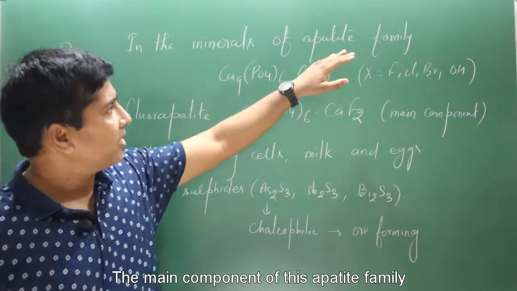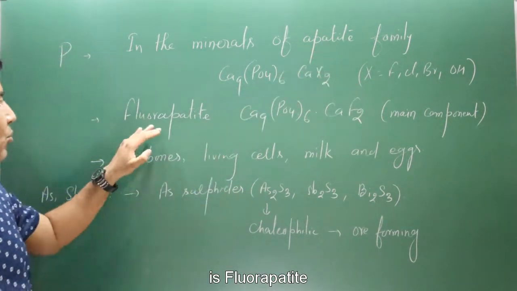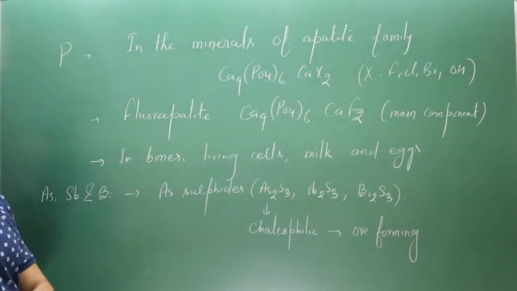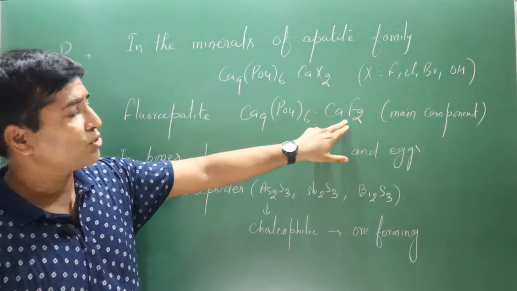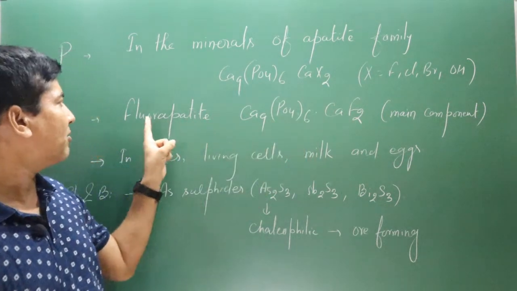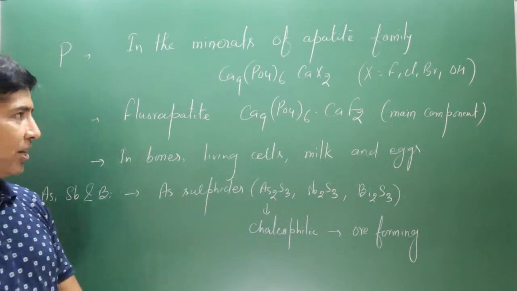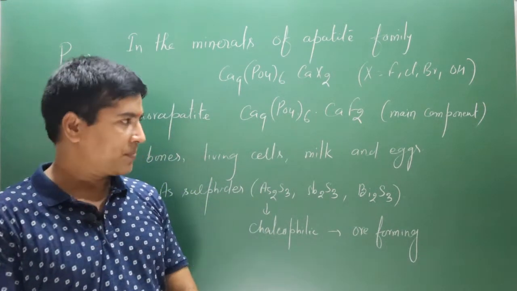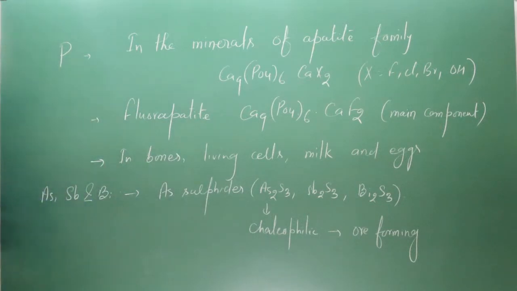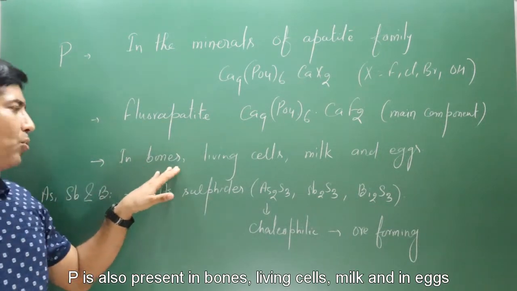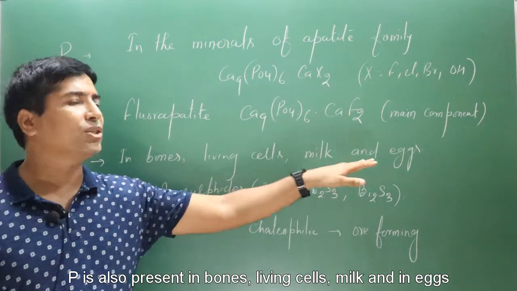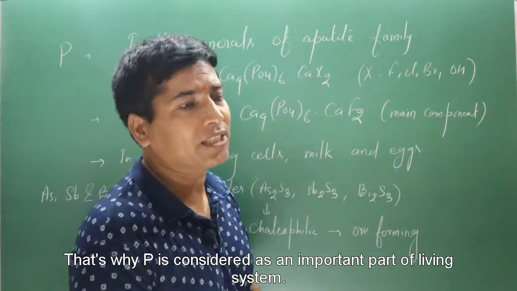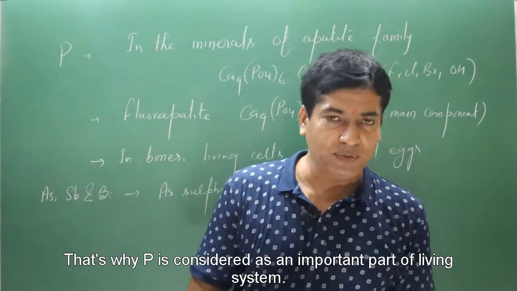The main component of this apatite family is fluoroapatite. If in place of X we place fluorine, then we get the chemical formula for fluoroapatite, the main component. This mineral can also be used for the extraction of fluorine. Phosphorus is also present in bones, living cells, milk as well as in eggs. That's why phosphorus is considered an important part of the living system.